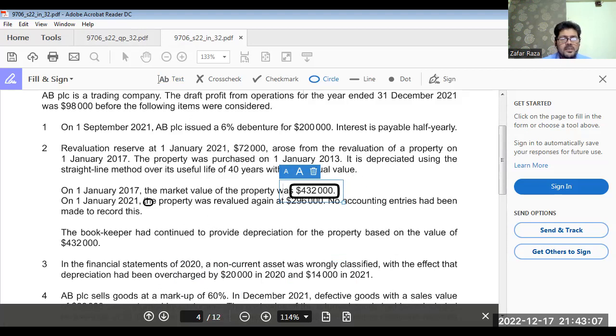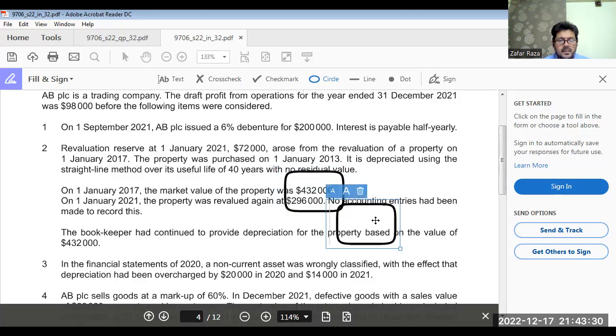Now on 1st January 2021, the property was revalued again. It's not a revaluation, it is basically a devaluation. So what we have to do here,